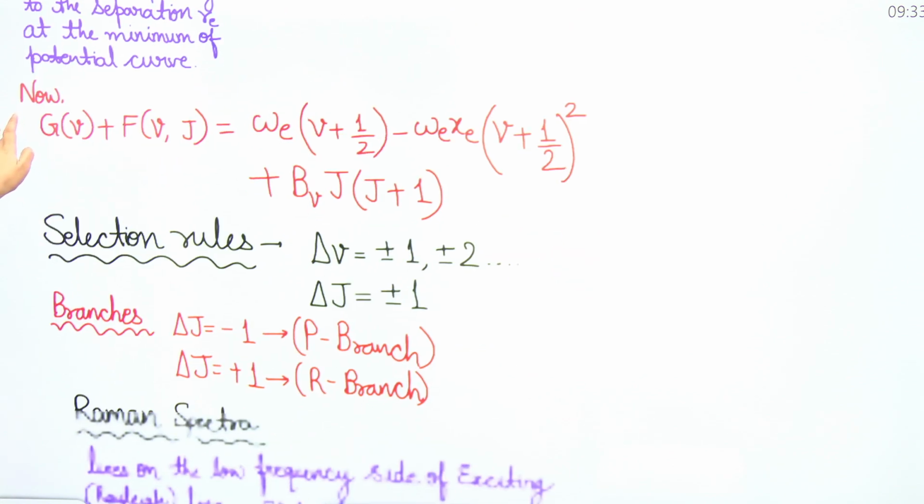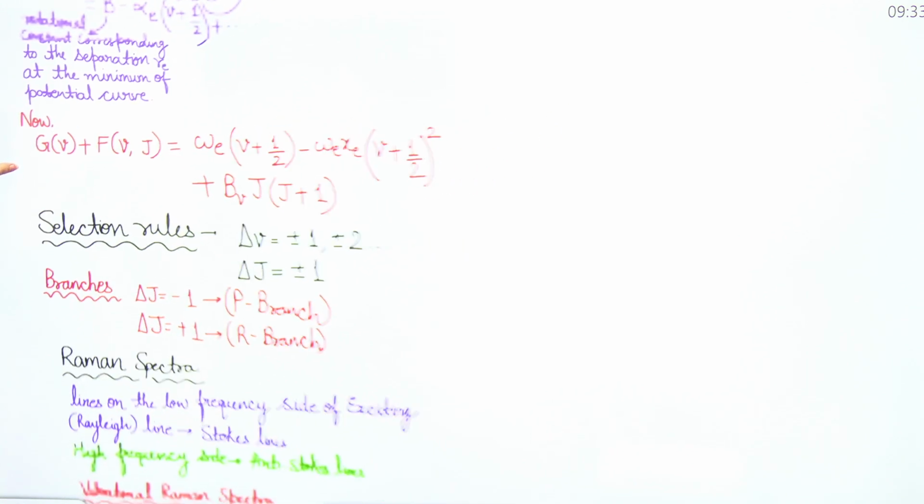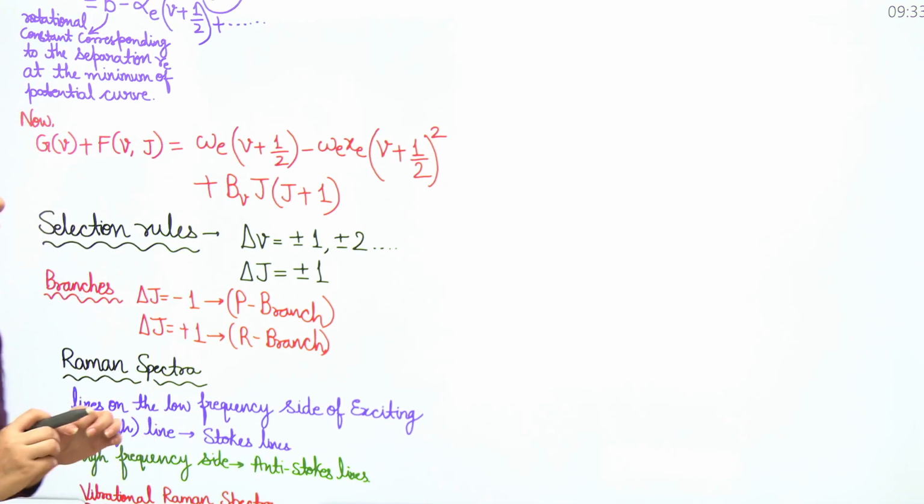Okay, so here what was RE? RE was the separation at the minimum of the potential curve. Clear? So it is at the minimum of the potential curve. Now let's talk about the rest of the points.